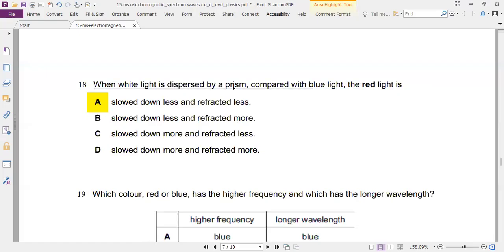Compared to the blue light in the light spectrum, red light is slowed down less and refracted less. Why? Because it is the first one. Remember, when light falls on a prism, it splits into 7, and the most refracted one will be the last, ROYGBV, violet. So red will be the least. Red means it slows down less, and that's why it refracts less. They're both interconnected. Something that is slowing down less means it is refracting less.